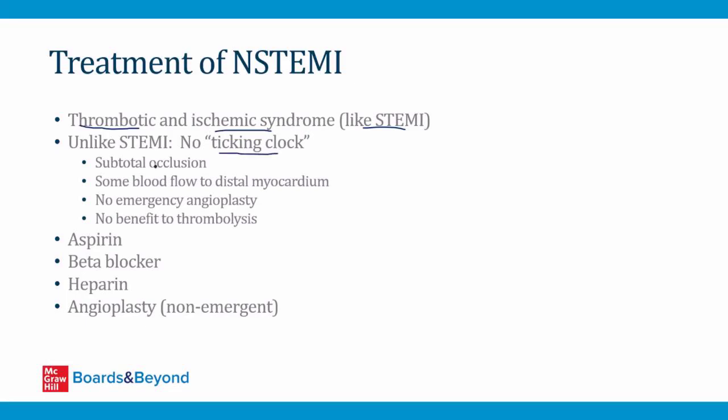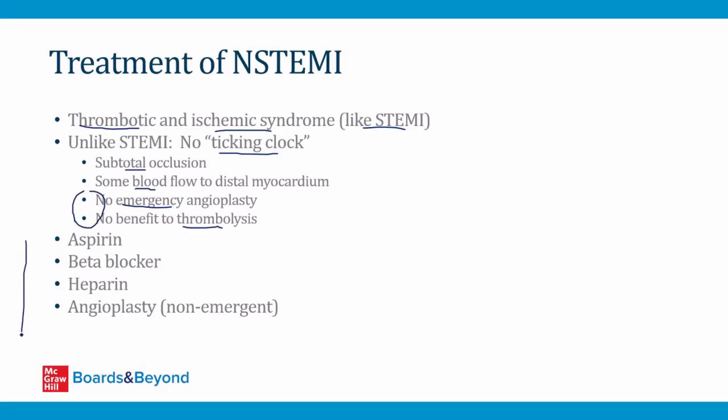So the occlusion in an NSTEMI is subtotal. So there's still some blood flow to the distal myocardium. So we usually don't need to do an emergency angioplasty or administer thrombolytic drugs that bust up the clot but carry a large risk of bleeding. These things are done in STEMI because it's an emergency. The longer the STEMI goes on, the more damage there is to the heart. That's not the case in NSTEMI.